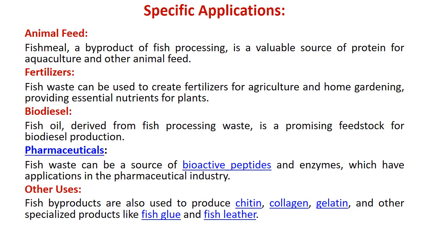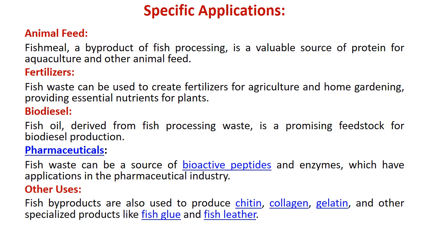Now we will see the specific applications of different products prepared from processing of fishery waste. One is as animal feed, like fish meal, a byproduct of fish processing, is a valuable source of protein for aquaculture and other animal feeding. Then fertilizers, fish waste can be used to create fertilizers for agriculture and home gardening, providing essential nutrients for plants.